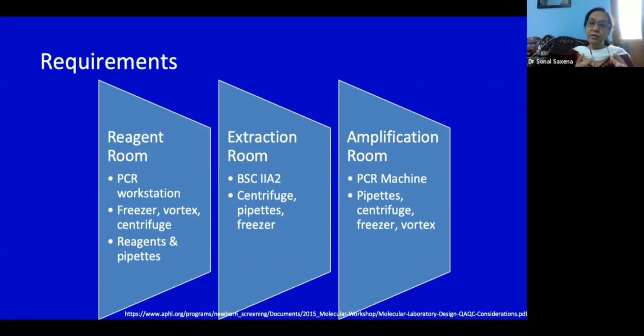If they were in the middle age group, say 40 to 50, and they had just a single comorbidity, then we put them in the reagent room area. And only the younger ones or the healthier ones who did not have any disease, we put them in the extraction room. Now, later on, as the laboratory load increased, these boundaries merged, and people also became very comfortable. And now there is a perfect interchange, and people like to work in all the areas.